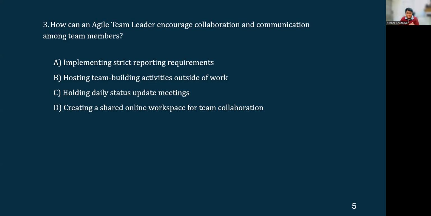And this is actually helping the team to get the communications in the right manner through a right approach or a right channel. Okay, so which means the option D is the right answer here.